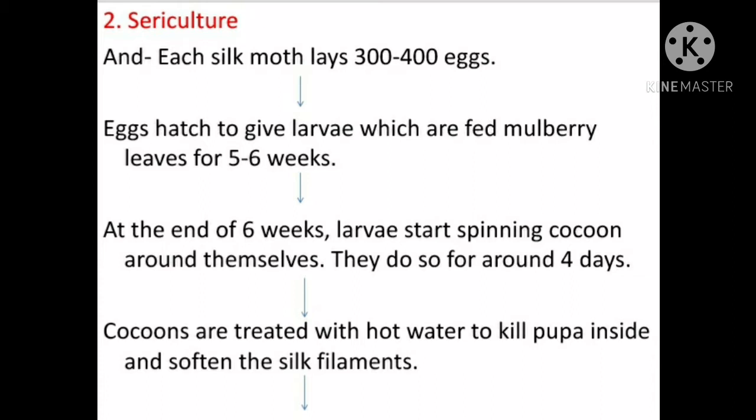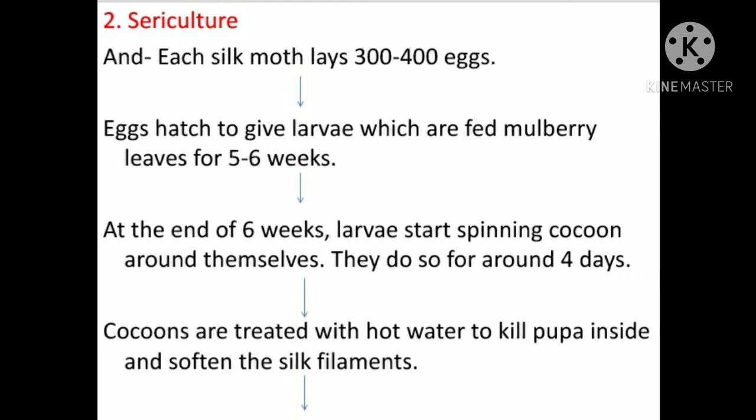Answer is, each silk moth lays 300 to 400 eggs. Next step, eggs hatched to give larvae, which are fed mulberry leaves for 5 to 6 weeks. Then, at the end of 6 weeks, larvae start spinning cocoon around themselves. They do so for around 4 days. Next step, cocoons are treated with hot water to kill pupa inside and soften the silk filament.